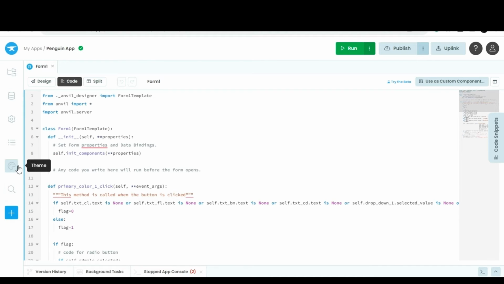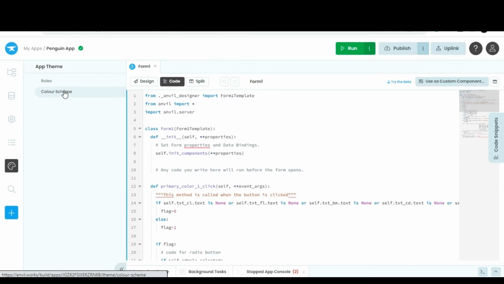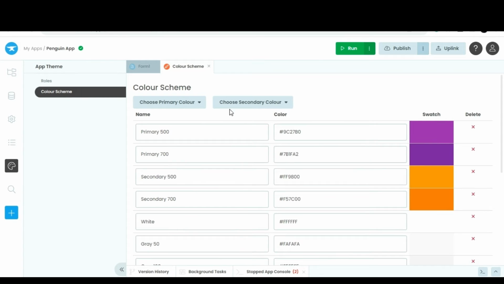We move to the theme section. If you wish, you can change the theme of your application.